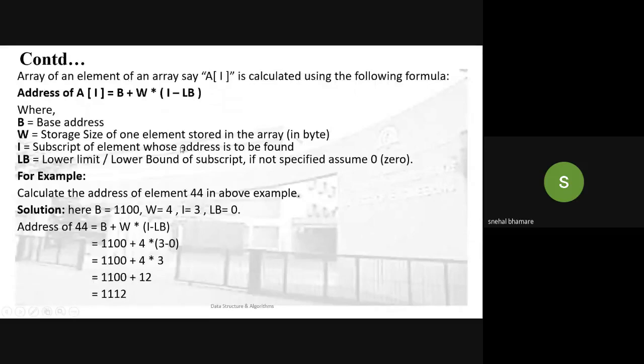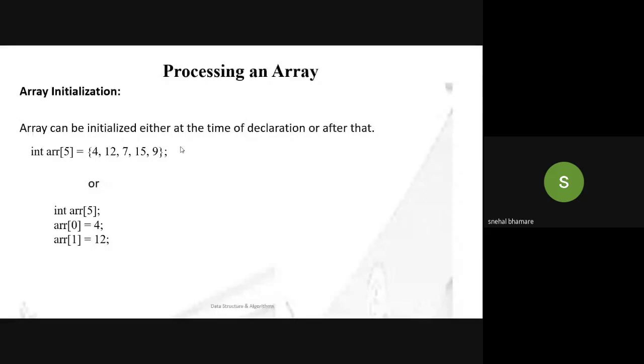Okay, good. Now processing of an array, that is using an array in the program. Now how is it used? Array initialization. First of all, when we are going to use an array, we have to initialize it. An array can be initialized either at the time of declaration or after that. We have seen the declaration process: we write the data type of the array, then the array name and its size. In initialization, we assign the values or insert the values in the array.